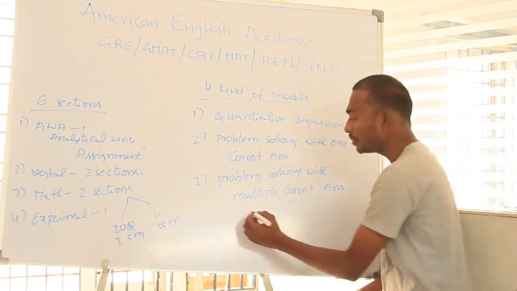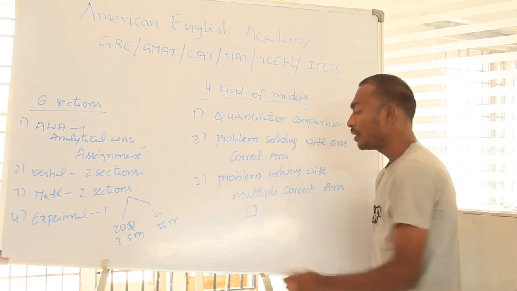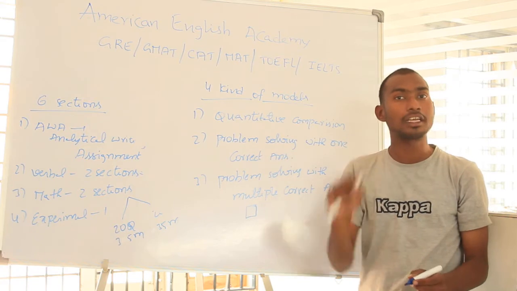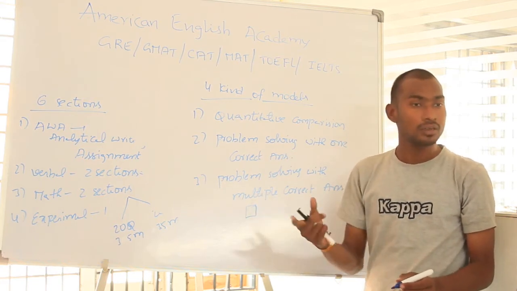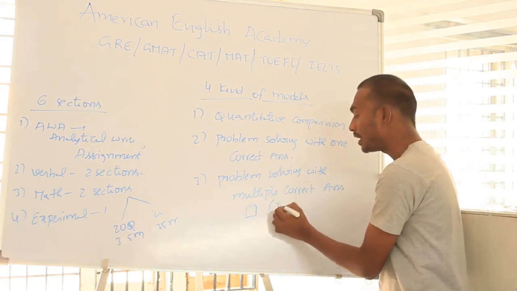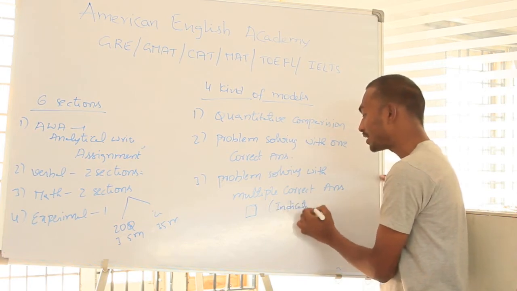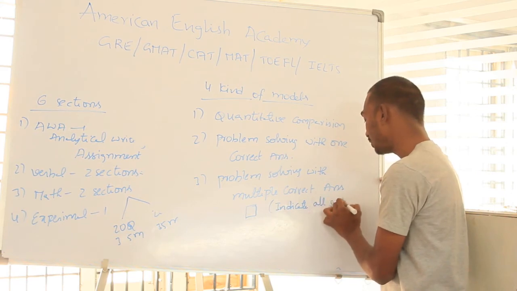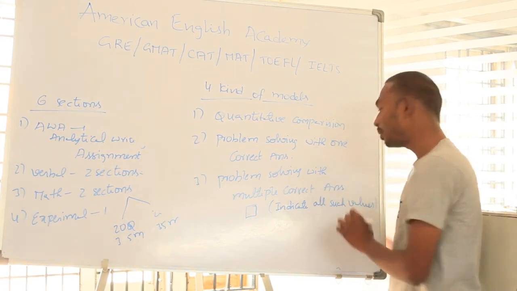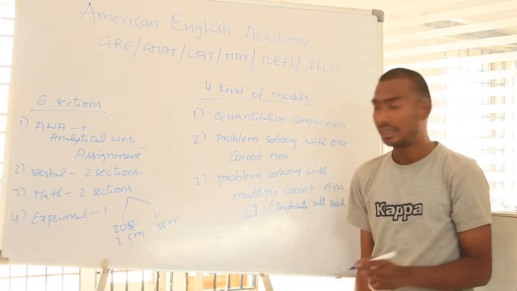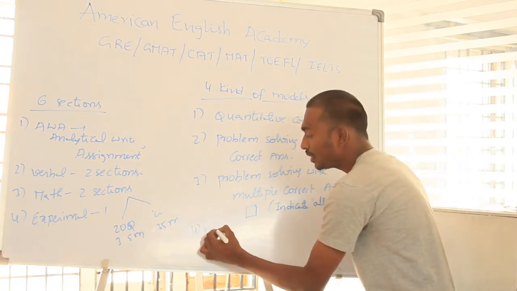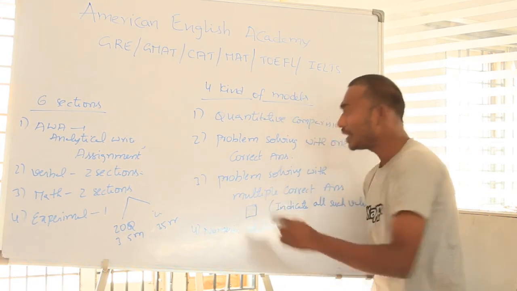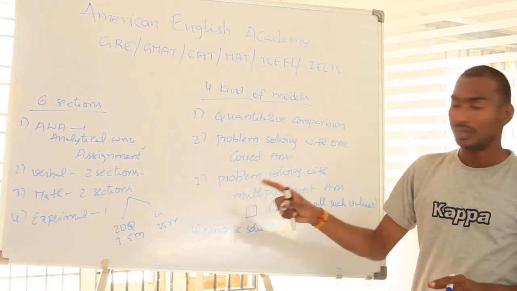How can we remember that? In the options, they mention square type of boxes. If they mention options as square boxes, we can get more than one answer. And one hint also there: in that place they will mention "indicate all such values." In that place we can get more than one answer. And last one is numeric solution. These 4 kinds of models only they will ask in the exam, in math.